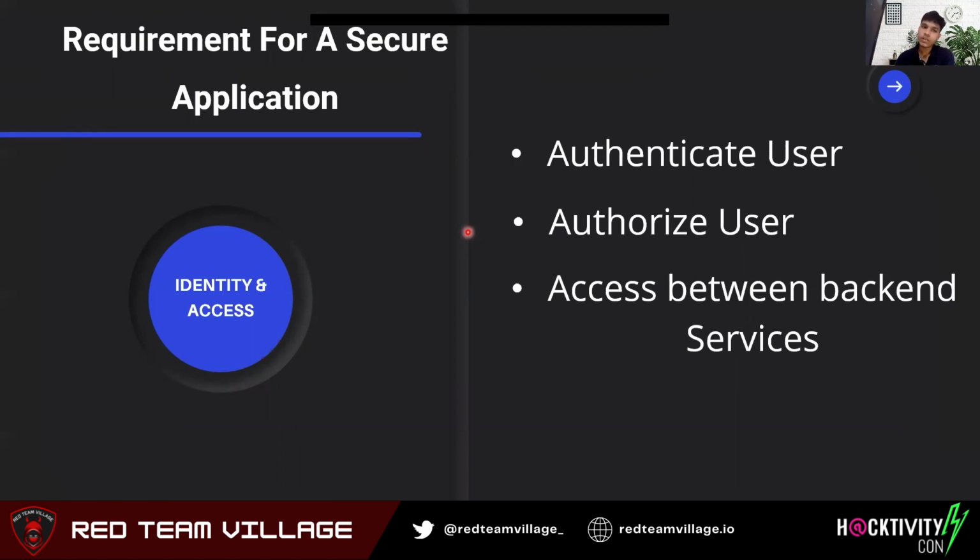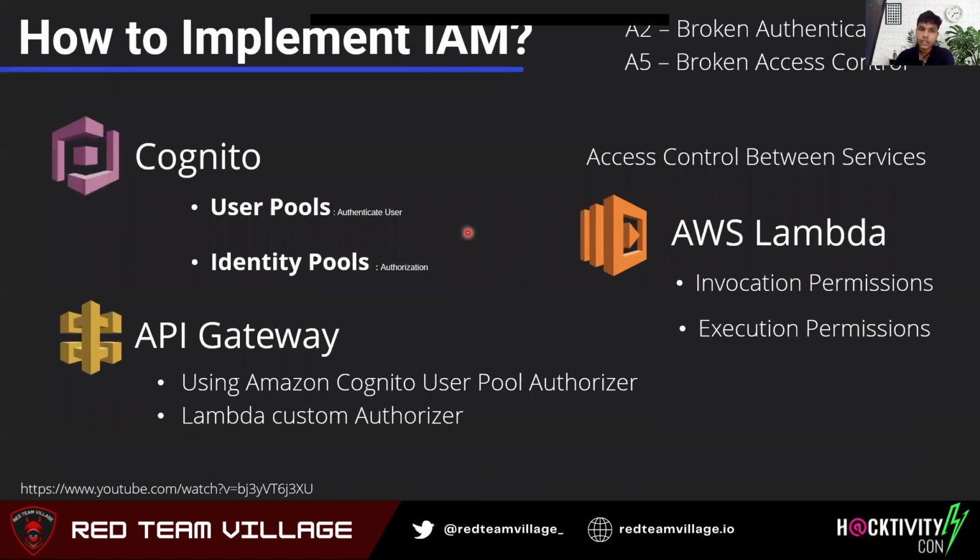So what can be a requirement in terms of identity and access management if you are planning to deploy an application into the cloud? We need some kind of authentication, maybe some kind of authorization. And if you are using AWS services, then you need some kind of access control between the backend services. True, right? So let's see what AWS services we can leverage to fulfill those requirements. We have our Cognito here. Let's start with the API Gateway. That will be more useful.